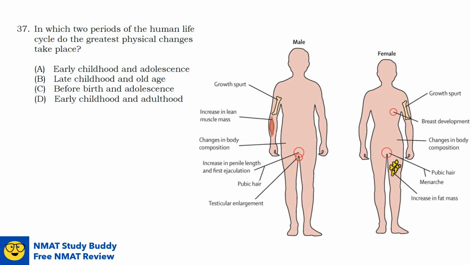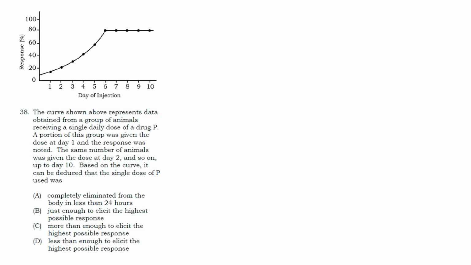Other physical changes include rapid growth and alterations in body proportion. Again, the two periods of the human life cycle where the greatest physical changes take place are during the adolescence period and before birth. Question number 38.